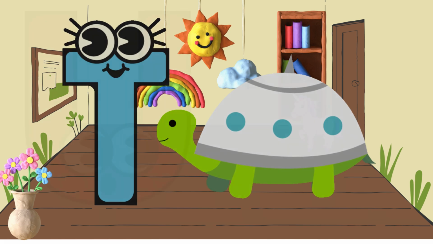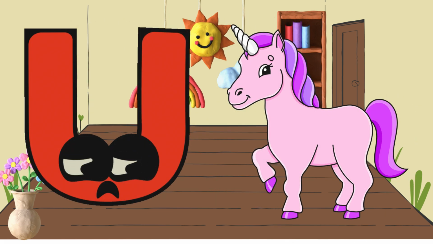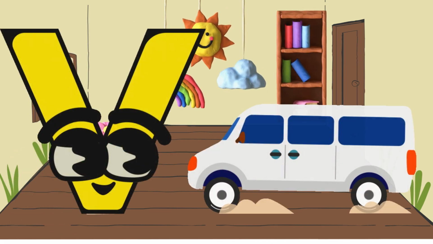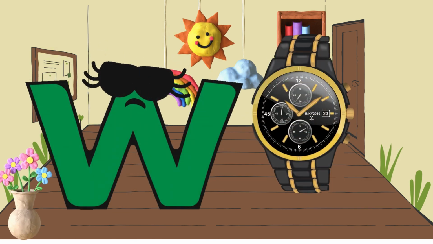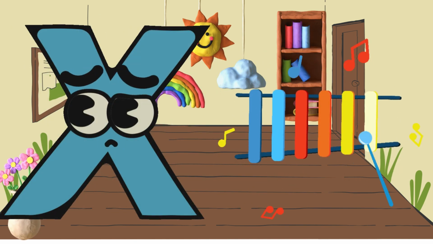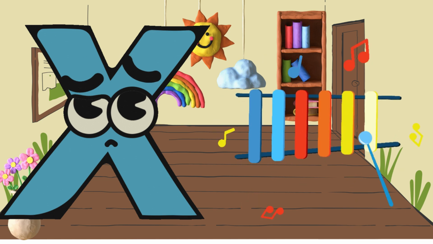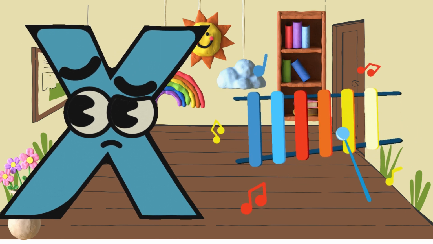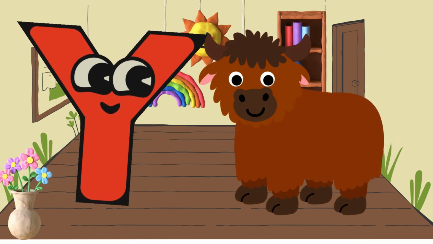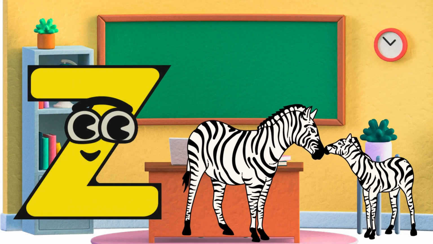U is for unicorn, unicorn. V is for van, van. W is for watch, watch. X is for xylophone, xylophone. Y is for yak, yak. Z is for zebra, zebra.